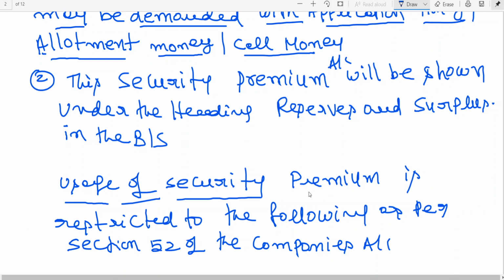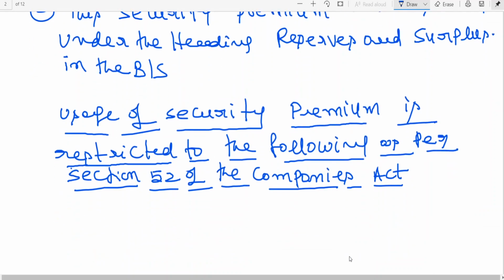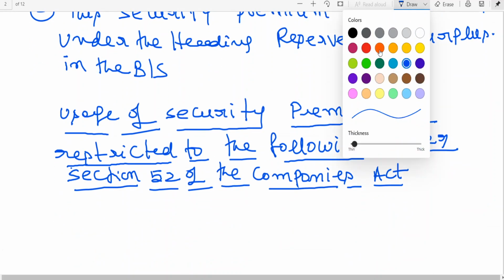Usage of security premium is restricted to the following as per section 52 of the Companies Act. What is the meaning of this, sir? See, section 52 says that this gain can be adjusted for writing off certain losses. What are those losses, sir? Let us see that.